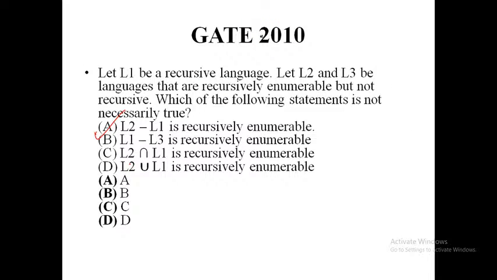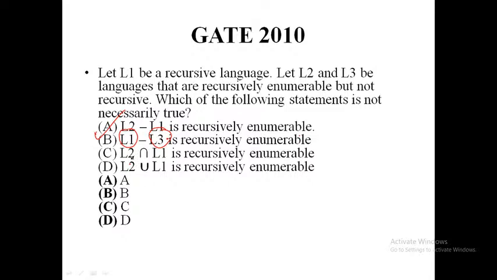Next is recursive language minus recursive enumerable language. This is absolutely wrong, because the recursive enumerable language is the superset and the recursive language is the subset. So it is not always true that recursive language minus recursive enumerable language is going to give you a recursive enumerable language. So it is not possible.